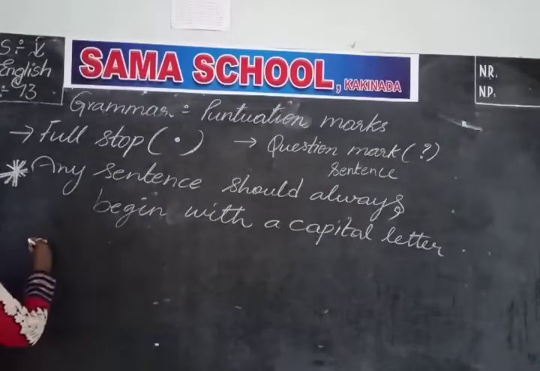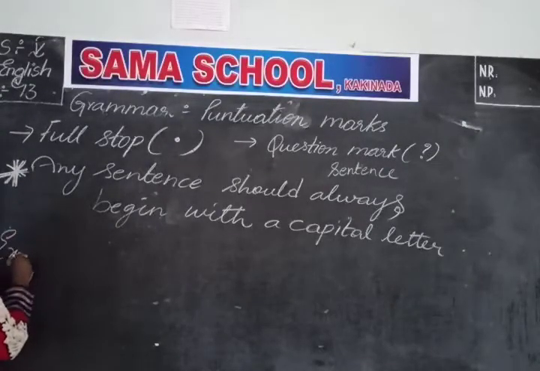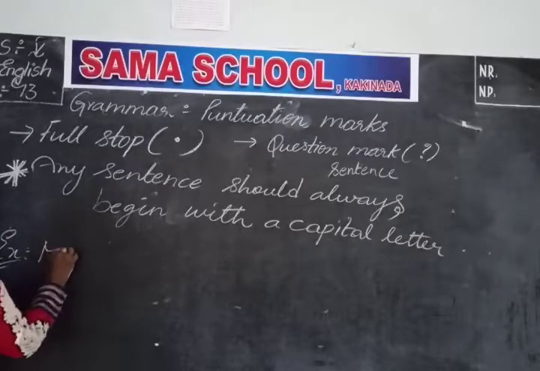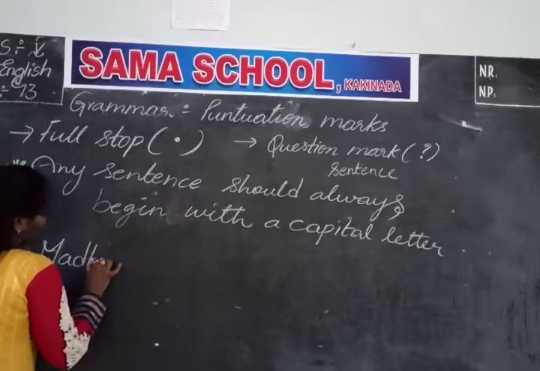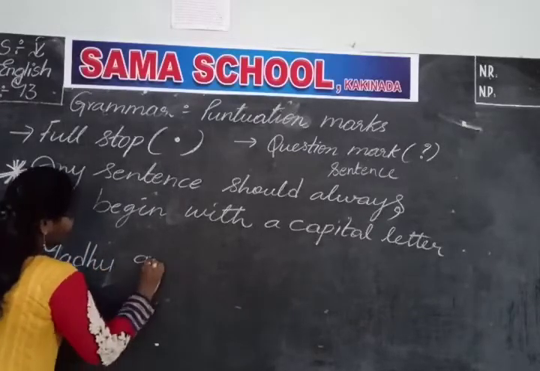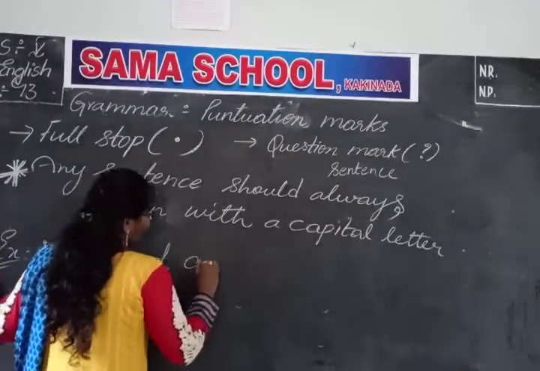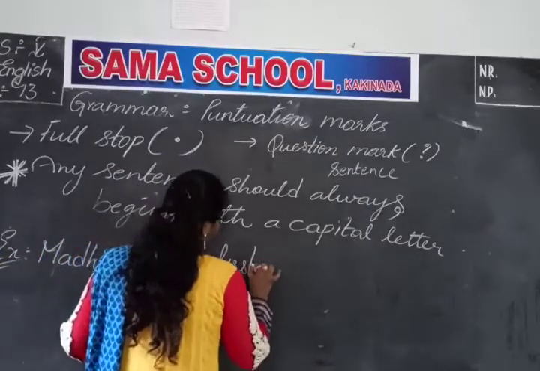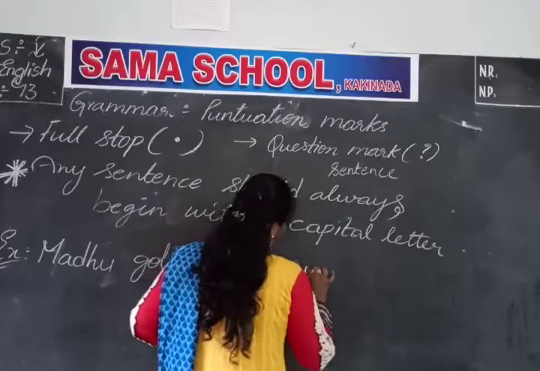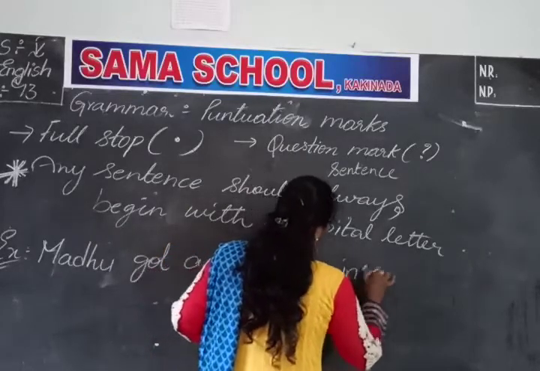Here, in the previous example, I gave you like this.